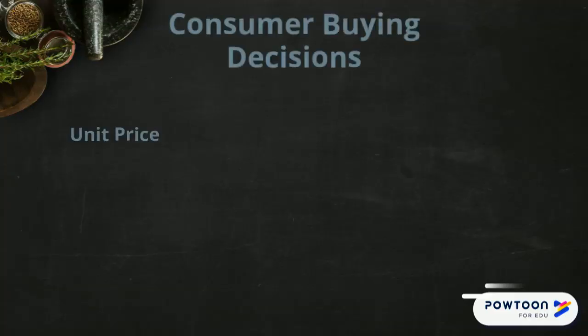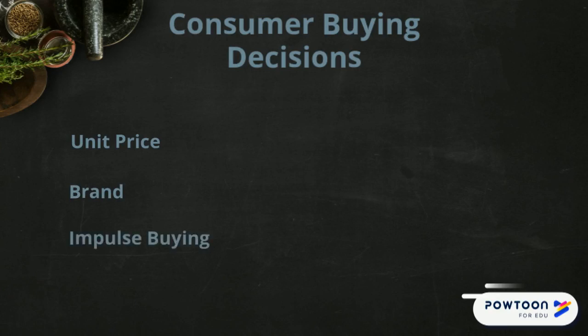A unit price is a price per unit of measure. This is used in most stores as a way to help customers compare various brands and sizes of a product. A brand is a name given to a product or service to distinguish it from similar and competitive items. Brand names are designed to help build customer loyalty to that brand.